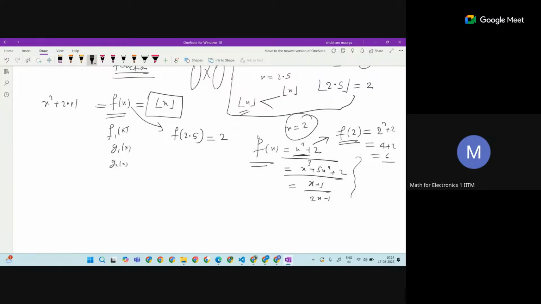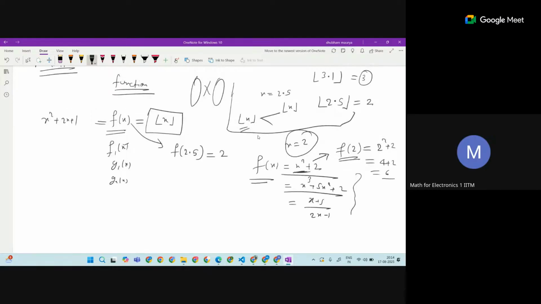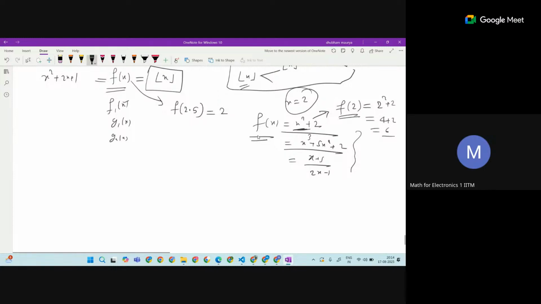So a function is a kind of that. I would be pleased to hear from you whether this is understandable or not, or maybe you want a more comprehensive definition or some more examples. If you just let me know, that would be very helpful to me. Or you want a different definition of the function. There are so many definitions. If you know it differently, you can tell me here in the session. That would be really good.